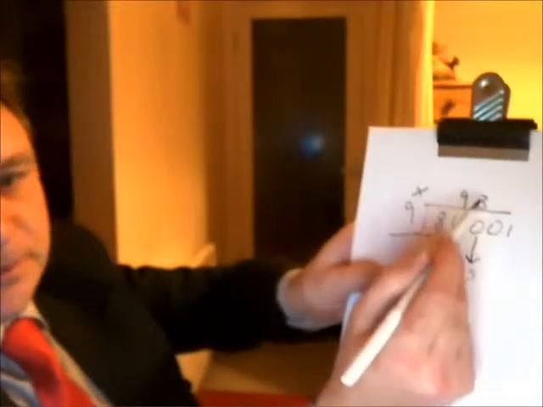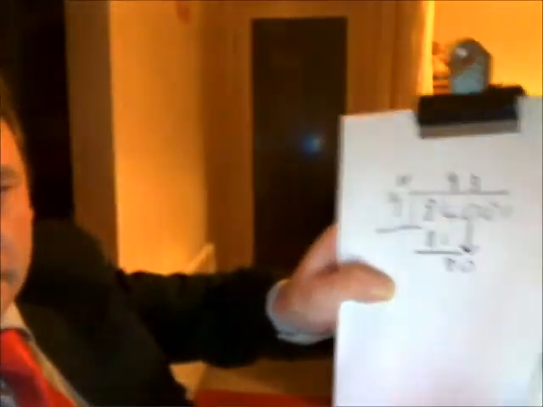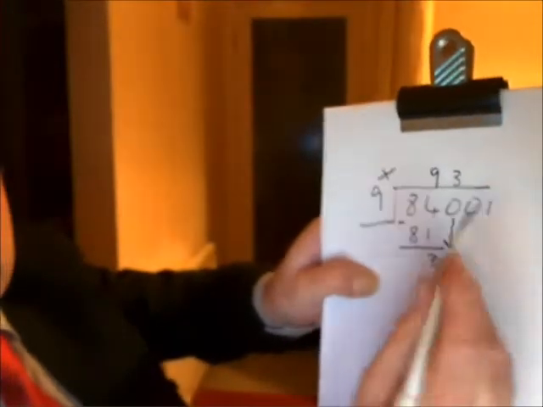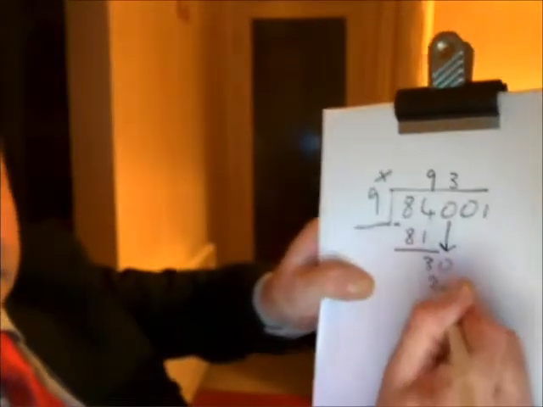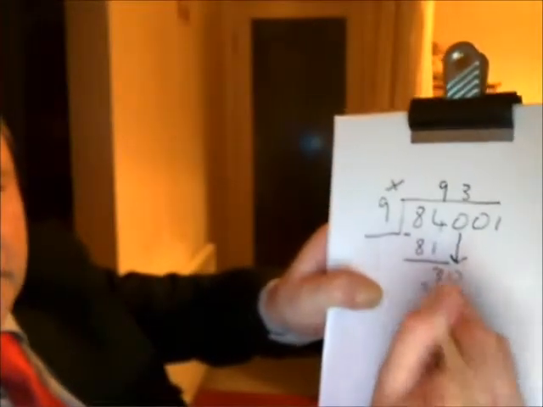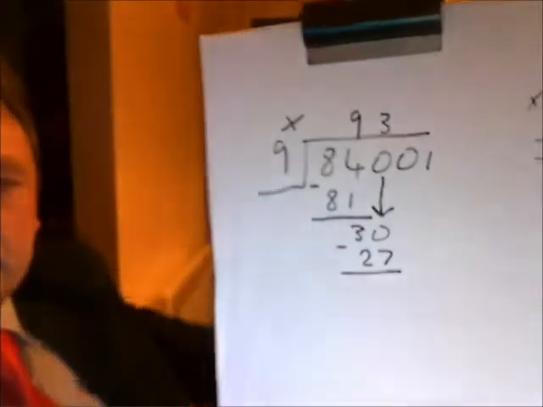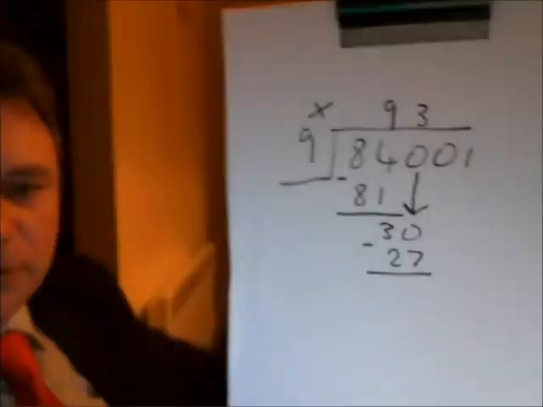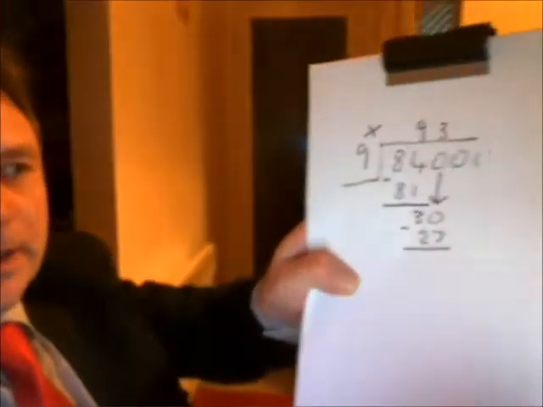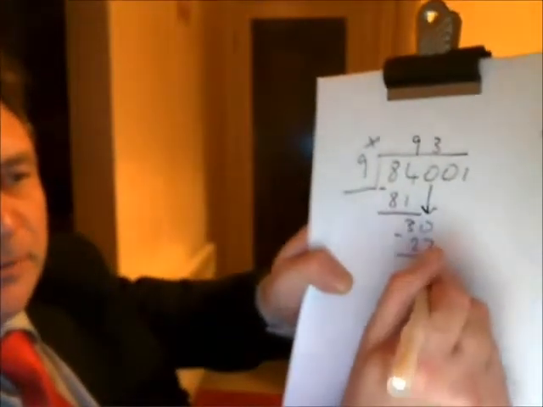So 3 times, so again, we're multiplying, okay? You watching? 3 times 9 is 27. Okay? Put the minus sign there. Right? That's how it should be looking so far. And again, take 27 away from 30. What are you left with? 3.